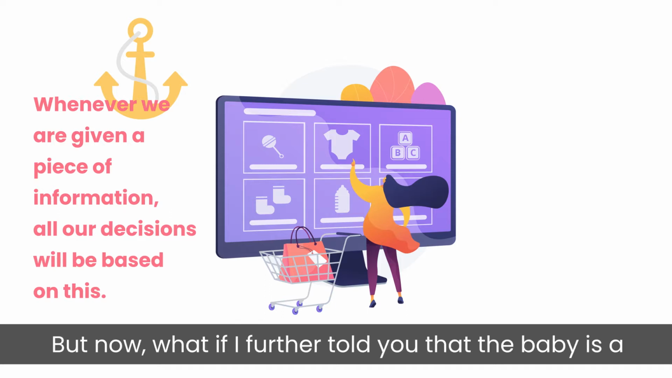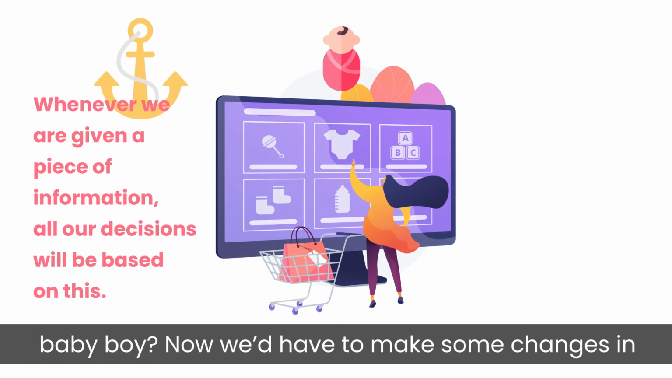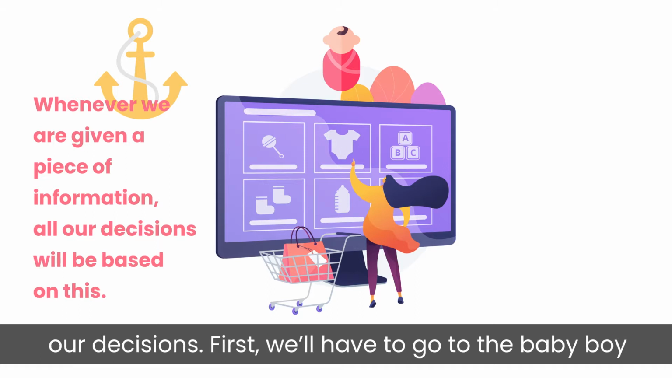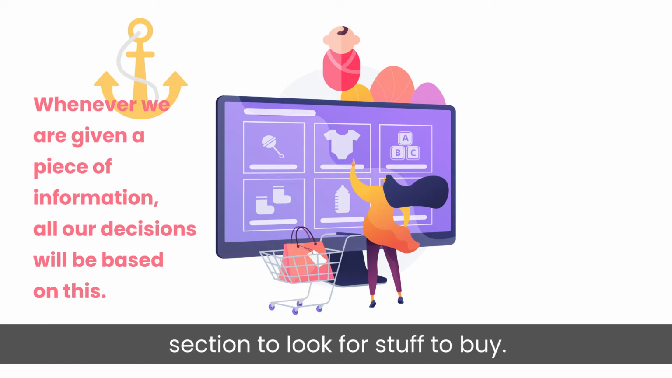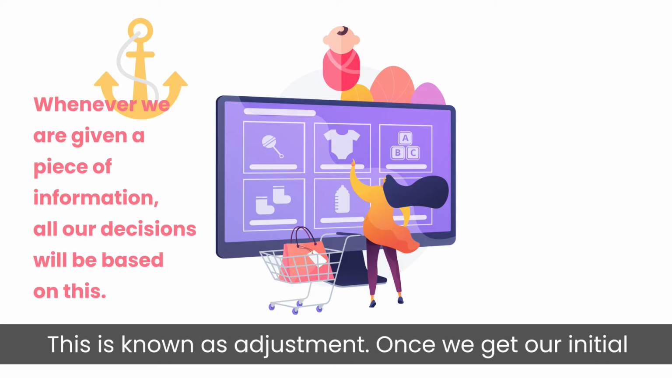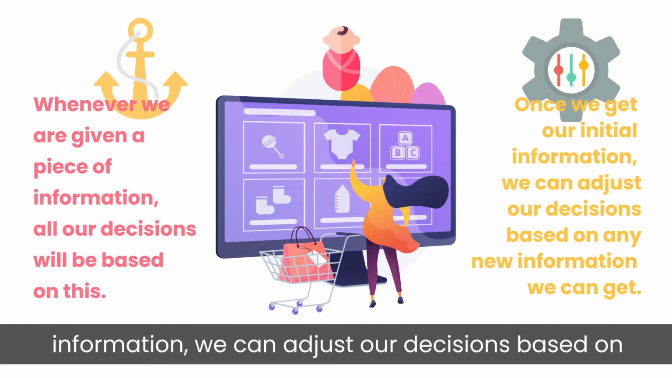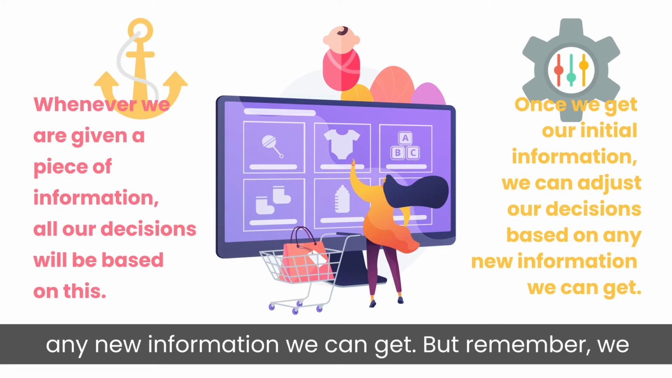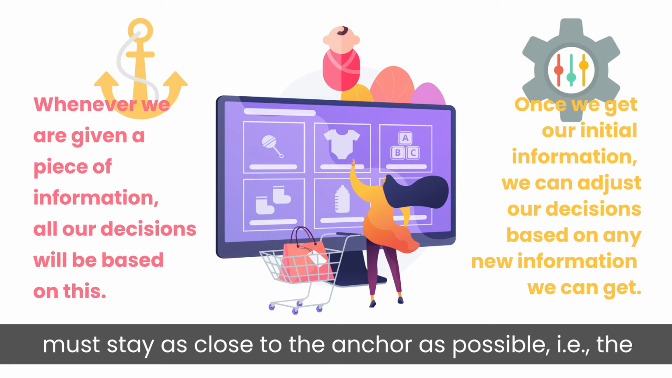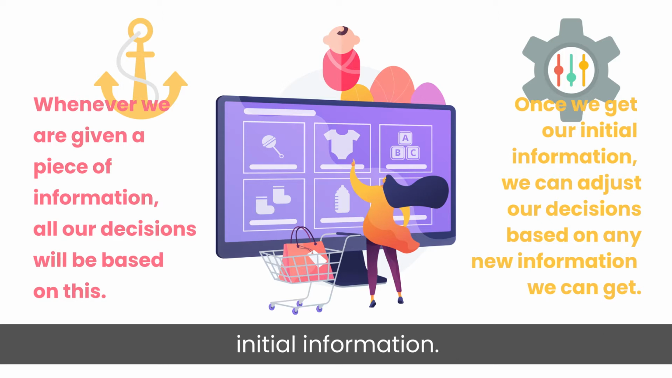But now, what if I further told you that the baby is a baby boy? Now we would have to make some changes in our decisions. First, we'll have to go to the baby boy section to look for stuff to buy. This is known as adjustment. Once we get our initial information, we can adjust our decisions based on any new information we get. But remember, we must stay as close to the anchor as possible. That is the initial information.